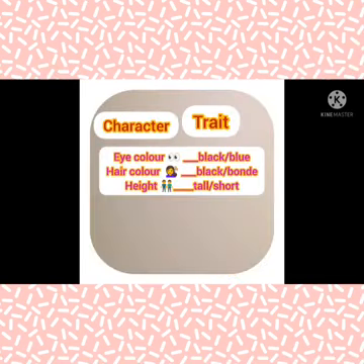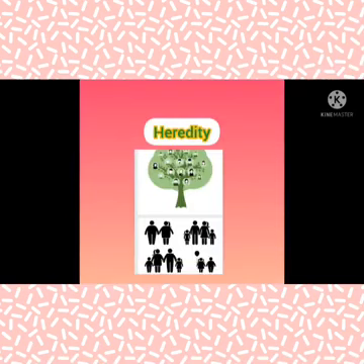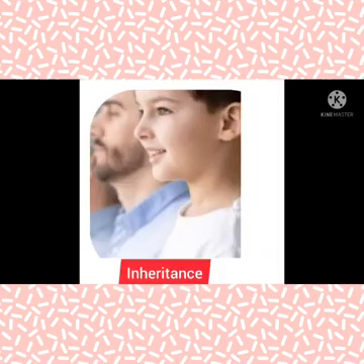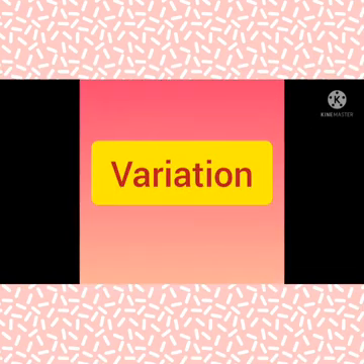In the same way, we can take other examples: hair color is a character, and black or blonde are the traits. Height is a character, and tall or short are the traits. Passing of traits from one generation to the other is called heredity, and what has passed to the next generation is called inheritance. Next, coming to variations: variations are nothing but differences that make the organism different from its parents.